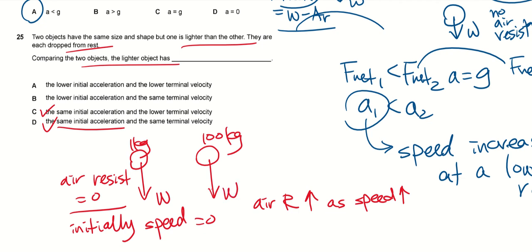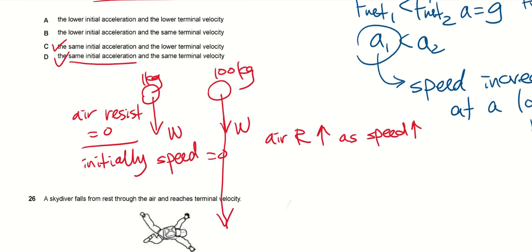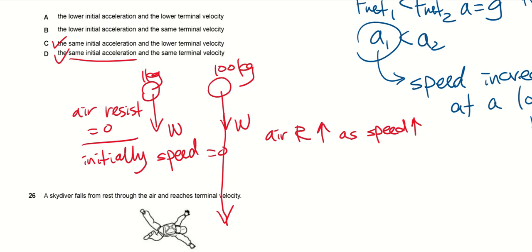Am I drawing the free body diagram correctly? Why not? Weight is not the same. Therefore, in order to draw it correctly, my weight for this guy must be 100 times longer.